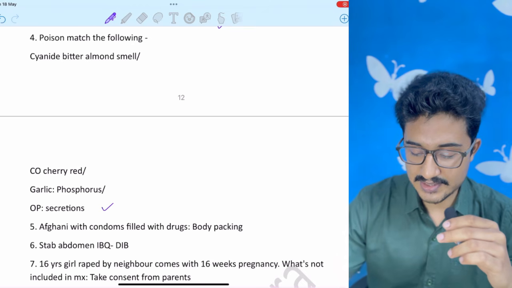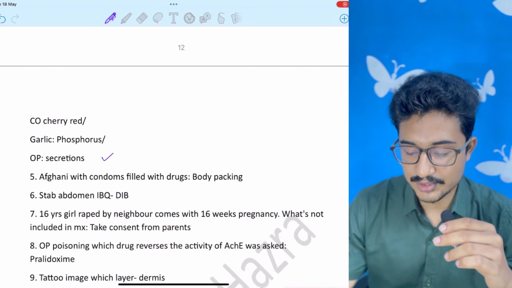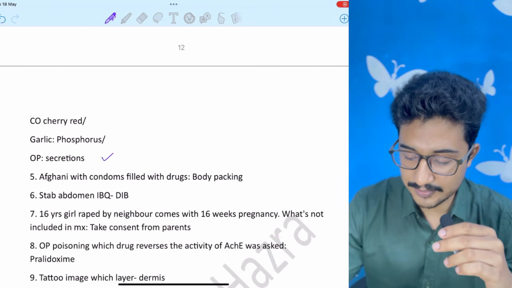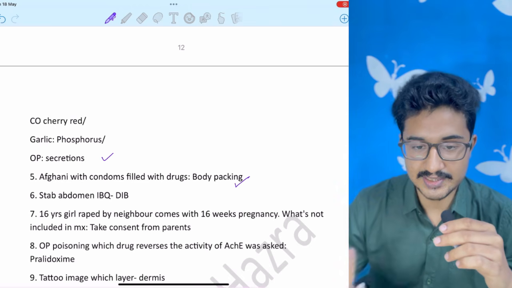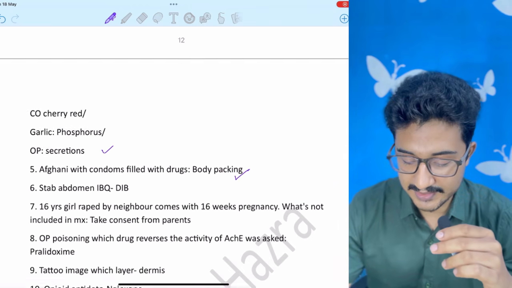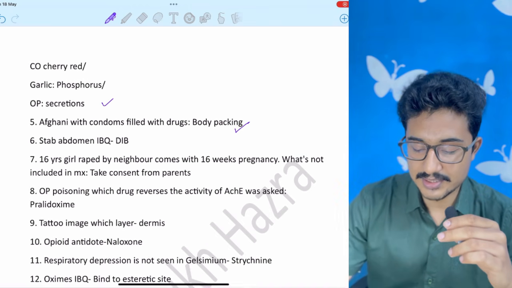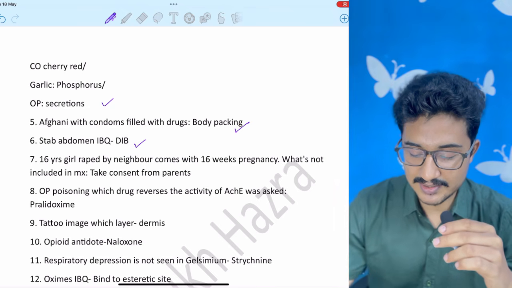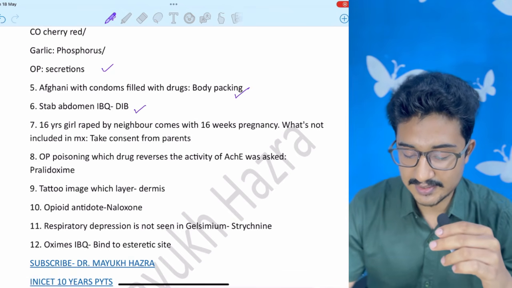Match the following was easy, you can check. Afghani with condoms filled with drugs, it will be body packing syndrome, not body stuffing. I searched it on the internet. Stab injury, image based question was given. It is also present in my digital image bank, you can check it.